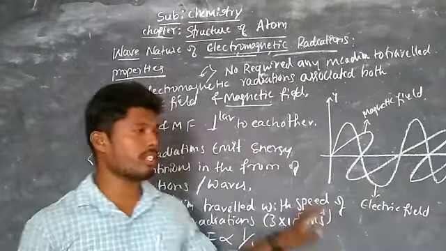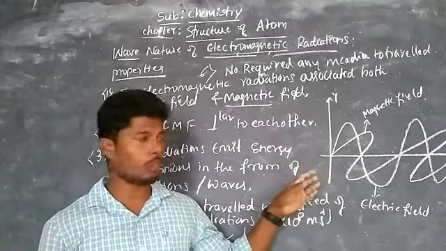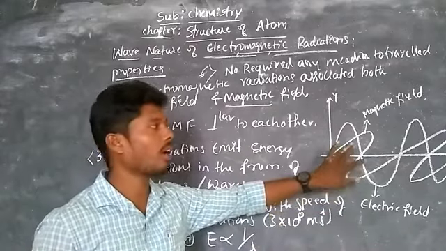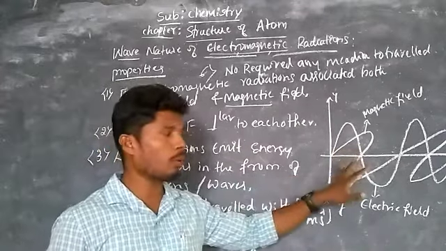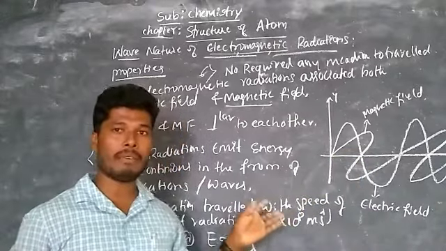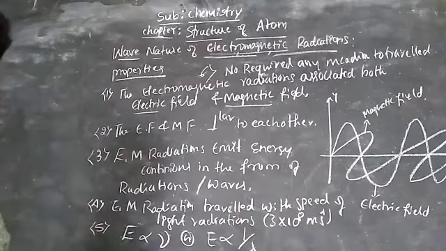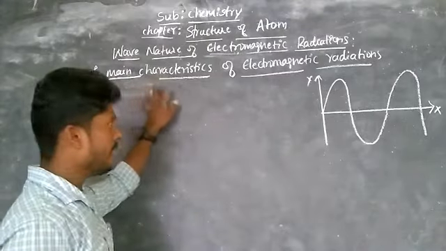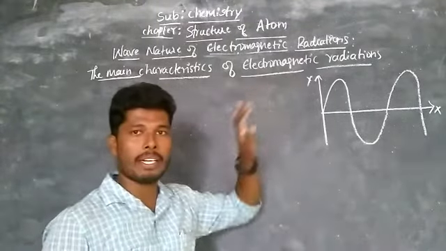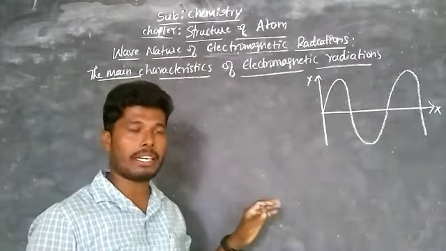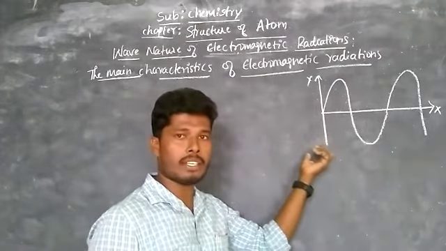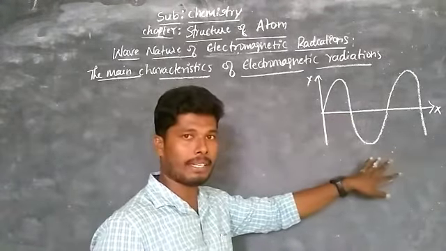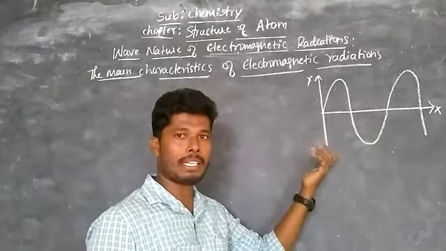We have to know the characteristic properties of these electromagnetic radiations. So characteristic properties are nothing but the speed, wavelength, wave number or amplitude of these radiations, which we learn one by one now. So that is the main characteristics of electromagnetic radiation. So observe here, I am taking only one field, either electric field or magnetic field, that is your wish.